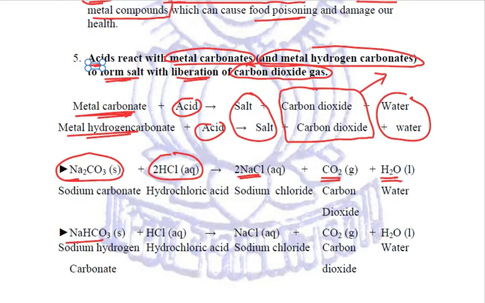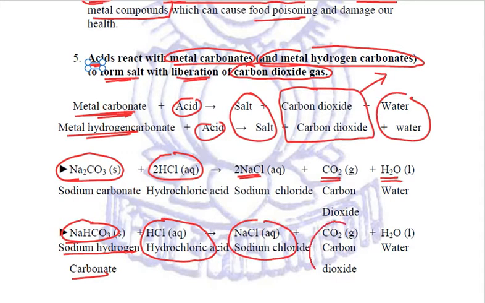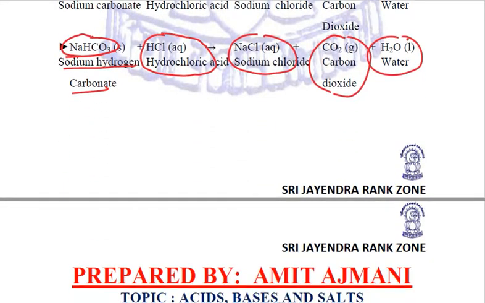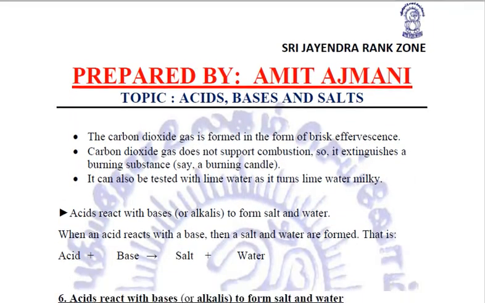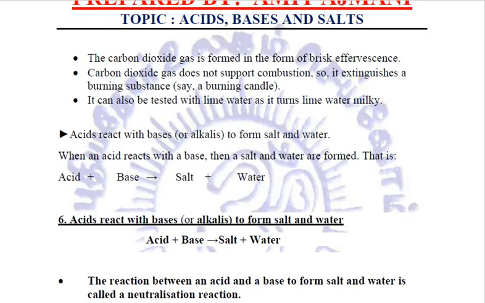Similarly, if we take a hydrogen carbonate, for example sodium hydrogen carbonate, and again it is reacted with any acid, again it will form salt, liberation of carbon dioxide will be there along with the formation of water. Clear? So this is a characteristic property of all acids that they liberate salt, carbon dioxide and water when they react with carbonates or metal hydrogen carbonates.